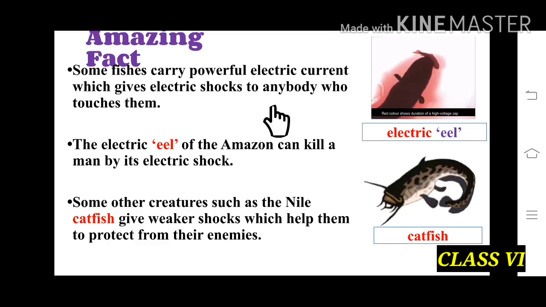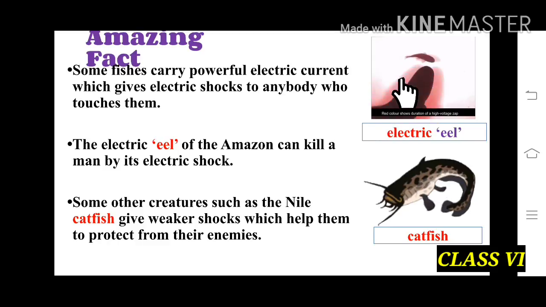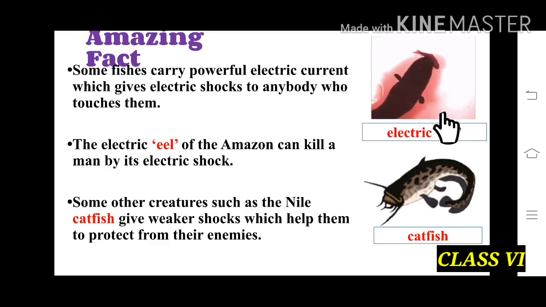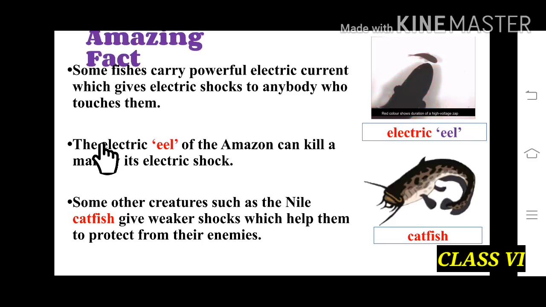Amazing fact. In this picture we can see an electric eel, and it carries powerful electric current which can give a shock to anybody who touches it. So in this picture we can see that the electric eel is producing a red color and it shows a duration of high voltage. The electric eel of the Amazon can kill a man by its electric shock. Some other creatures such as the Nile catfish can give weaker shocks which help them to protect themselves from enemies.